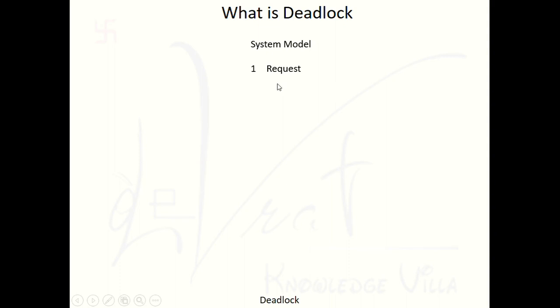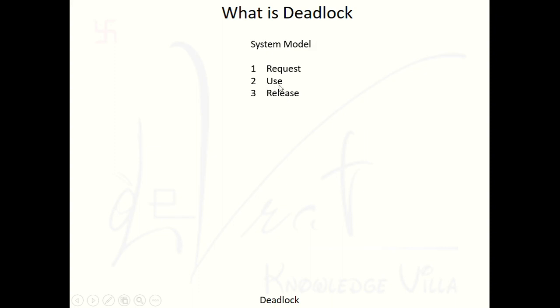What is the second step? After putting in a request, suppose processes get a resource. After getting the resource, the process will use that particular resource. Suppose there are five processes, P1, P2, P3, P4 and P5. All processes will put in a request. After getting a resource, all processes will use that resource, and after using that particular resource, those processes will release the resource.